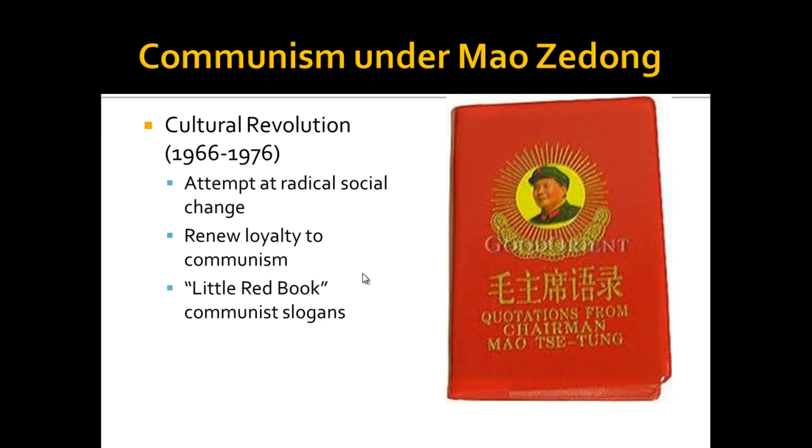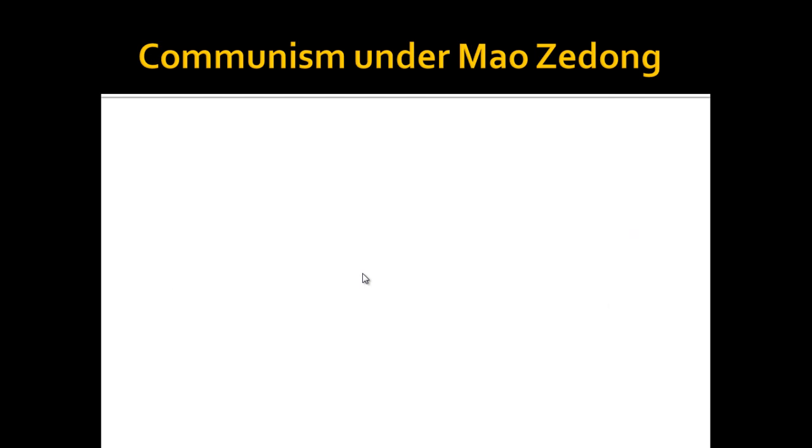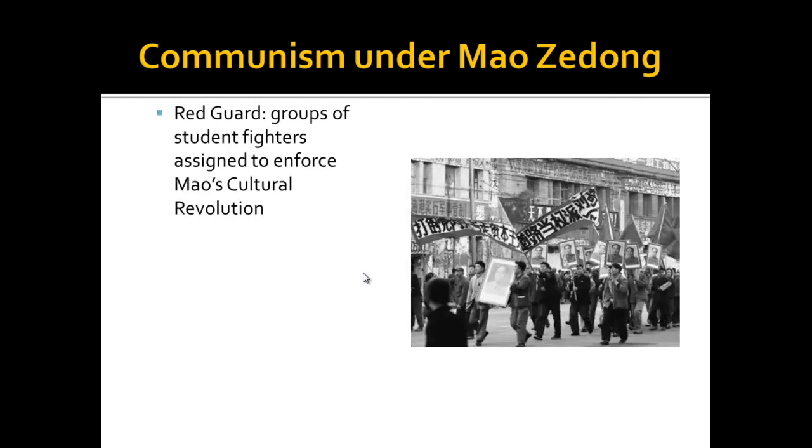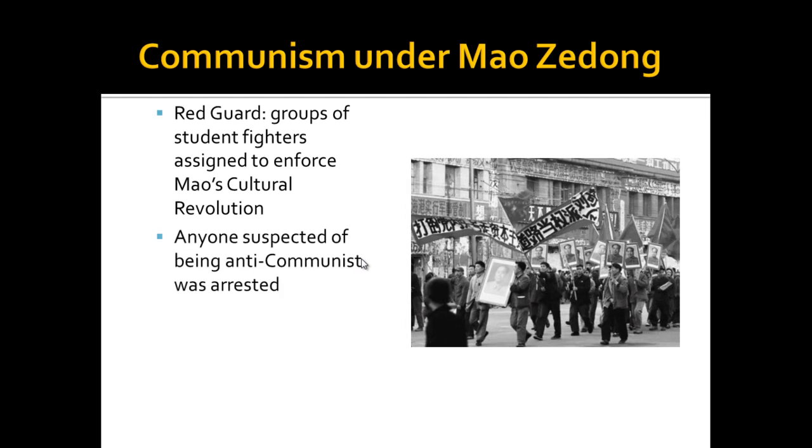Finally, things are going to get so chaotic that Mao's going to have to bring in the army to restore order. Again, the Red Guards were a group of student fighters. They enforced the Cultural Revolution. There's lots of fear as a result of their tactics, and as I said, it causes so much chaos that China is going to have to be almost put under martial law. The army will have to come in to restore order.